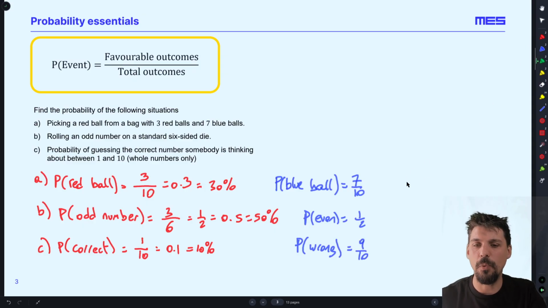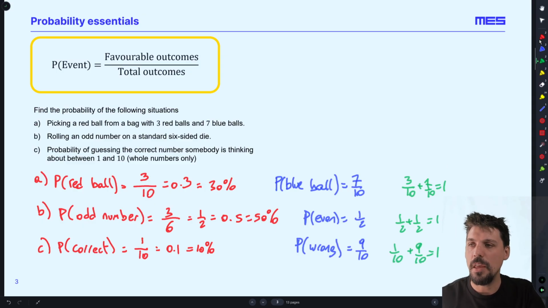You will notice that when you add them, 3/10 plus 7/10, you will get 1. 1/2 plus 1/2 is 1. 1/10 plus 9/10 is 1. Now, why is that? Well, something has to happen, right? If I list out all the things that are favorable and all the things that aren't favorable for me, then I should have listed everything out. So if I list out all the favorable and unfavorable outcomes, I will have the total outcomes.